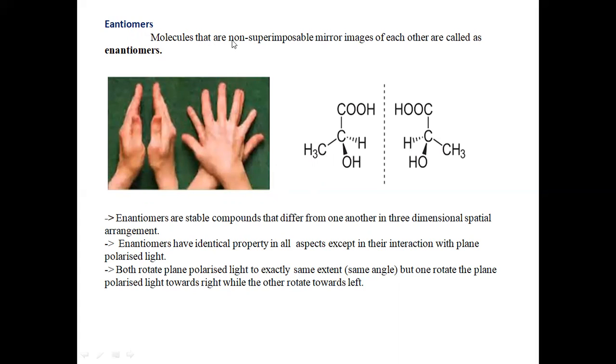Enantiomers are molecules that are non-superimposable mirror images of each other. See here, these are the non-superimposable mirror images. They will be mirror images of each other, but they will be non-superimposable. See the image over here. These are the two hands, the left hand and right hand. If we draw a mirror plane over here, both will be mirror images of each other. This side, towards the viewer side, my side, both have thumbs.